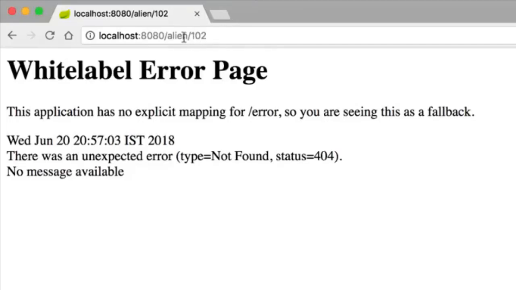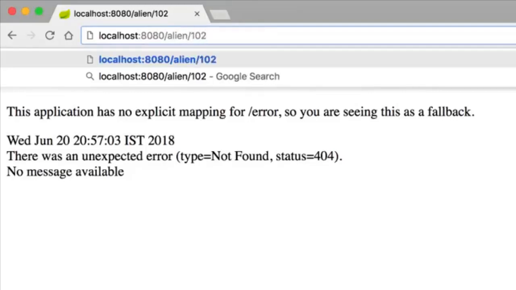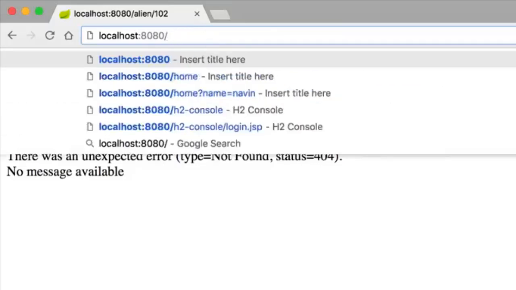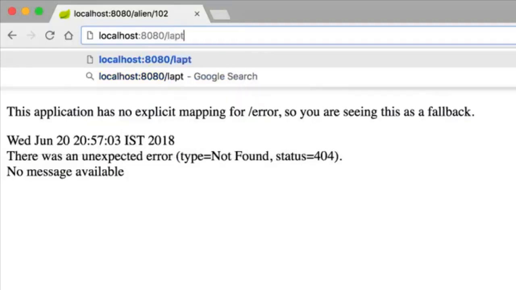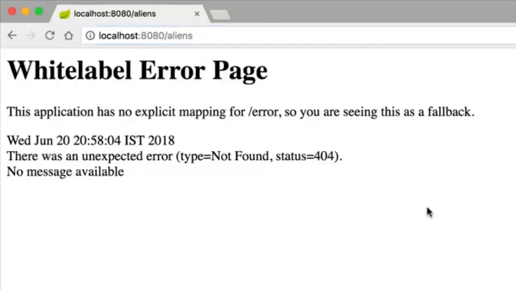In REST API, you say your website name, slash, what you want to fetch, a resource which is alien in this case, and you specify the ID. Maybe you don't want to specify the ID. When you say alien, it simply means you want all the aliens. Or maybe you can also say aliens/102. Maybe you want to fetch something else, like people, or aliens who work on Java, so you can say /java. Or maybe you want to fetch laptops, so you can simply say laptops, and it will give you data about laptops. But here I want to implement this: I want to say alien/101, or maybe I want to fetch all aliens first. The moment I press enter, I want to see all the aliens.